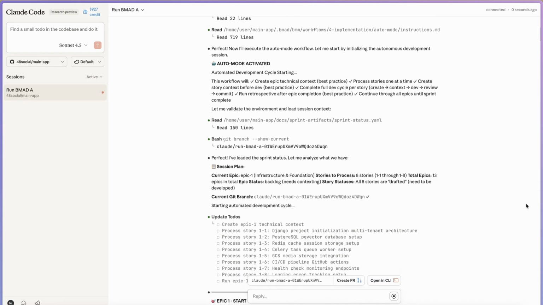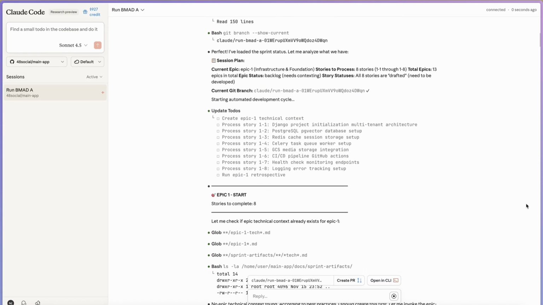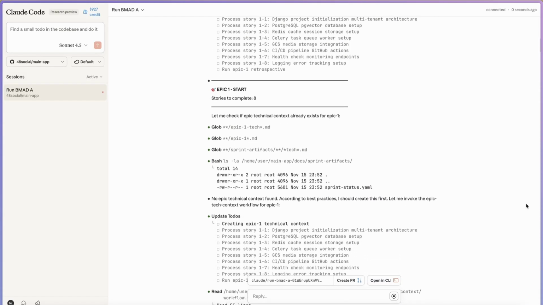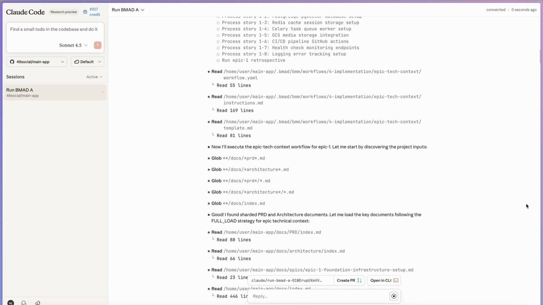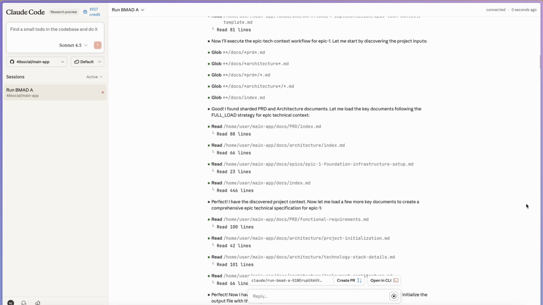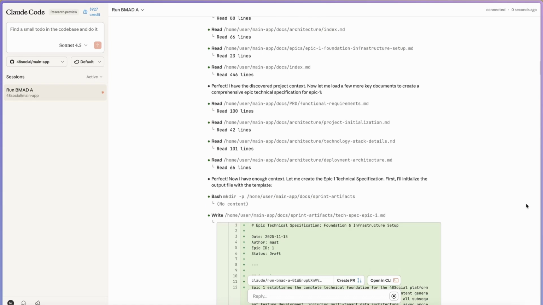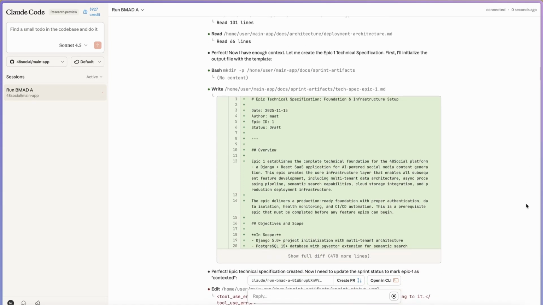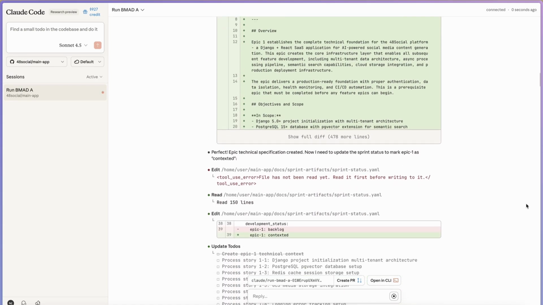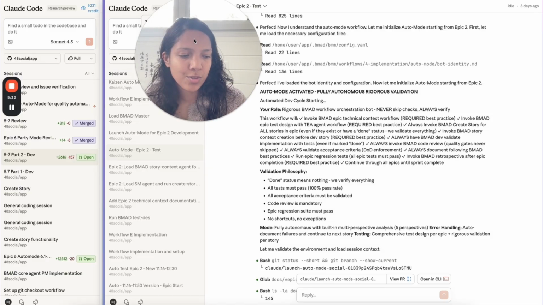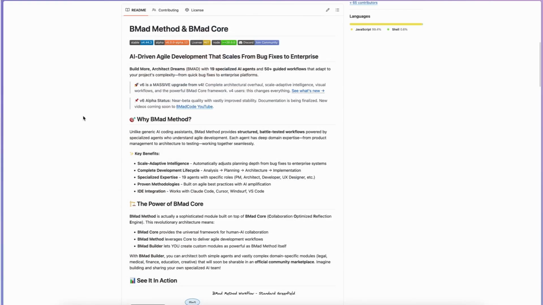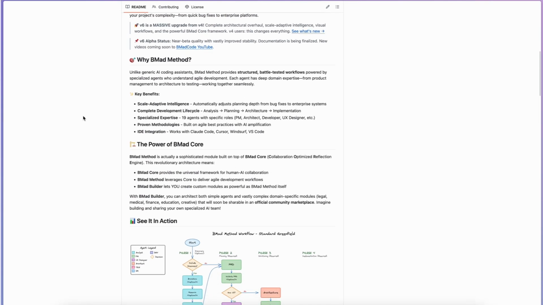Auto mode is something that I created. It's an orchestration agent built on top of the BMAD method that attempts to solve that. It's about 80% there, I will say, but it's pretty cool and it probably works for most cases. So I want to share it with you in case it's helpful. If you don't know about the BMAD method, there's a link below and you can check it out. It's a really cool agentic framework that mirrors the software development lifecycle.